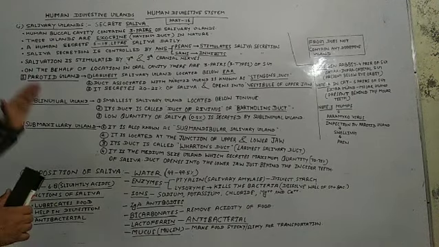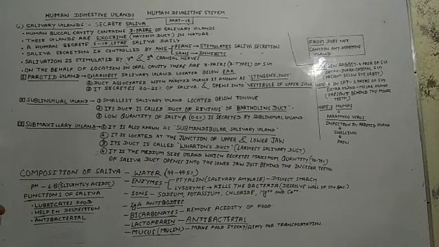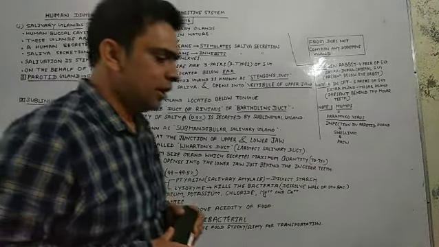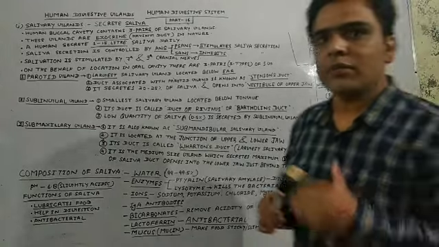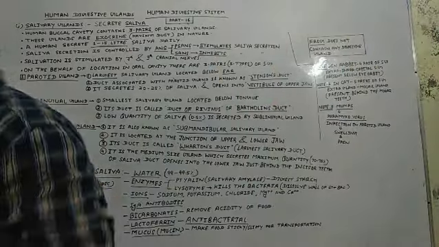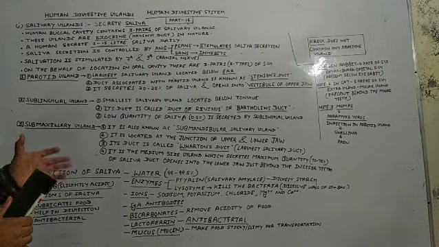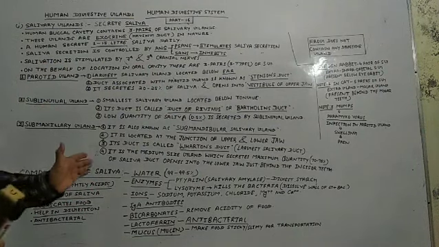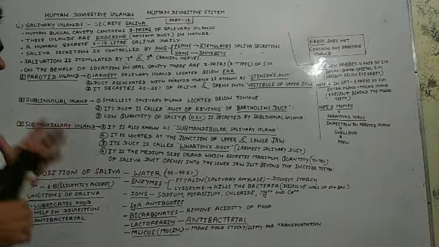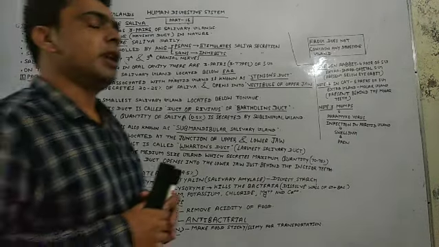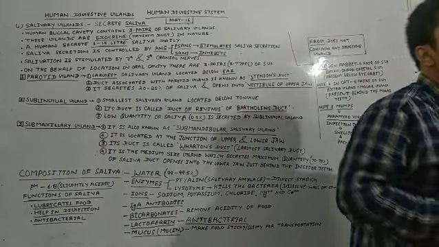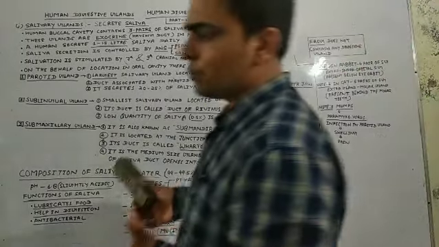Come to the next point: these glands are exocrine, having ducts in nature. Students, you might have heard before that there are 2 types of glands found in human beings. First one is endocrine and second one is exocrine. What is the difference between these 2 types of glands?